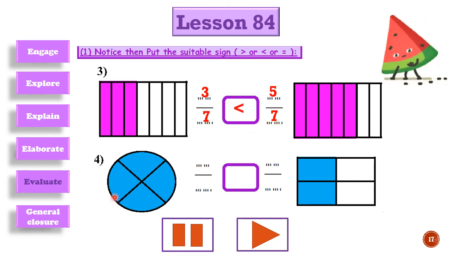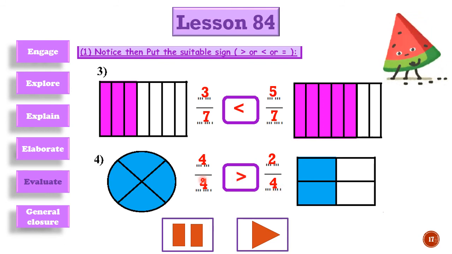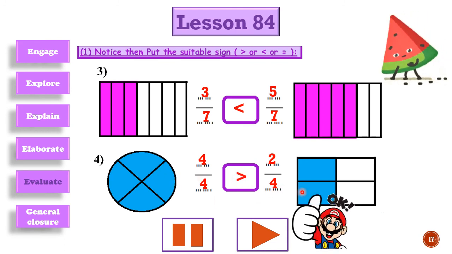Here we have 4 parts and all of them are shaded. Then we have 4 in the denominator and 4 in the numerator. It will be one whole. And this shape has 4 parts only, and the shaded part is 2. It will be 4 in the denominator and 2 in the numerator. Then it will be 2/4. 4/4 or 2/4? 1 whole or 2/4? It will be 4/4. It's bigger than this. Good job.